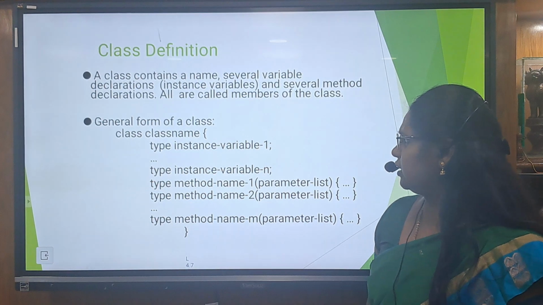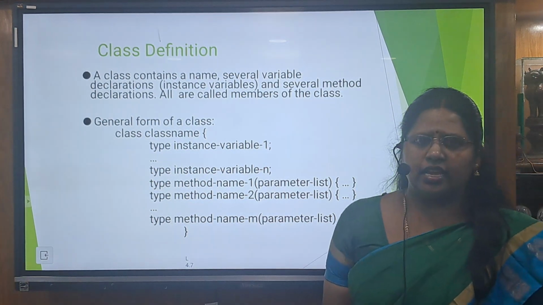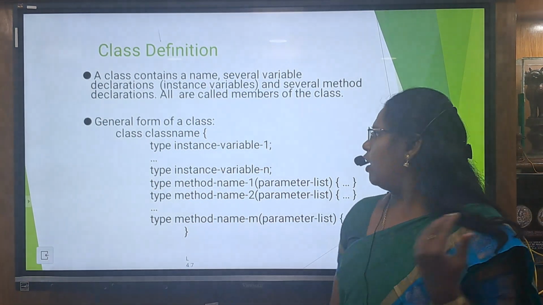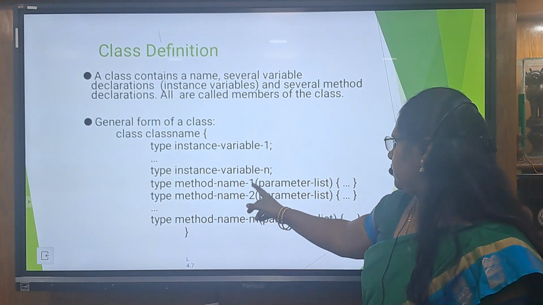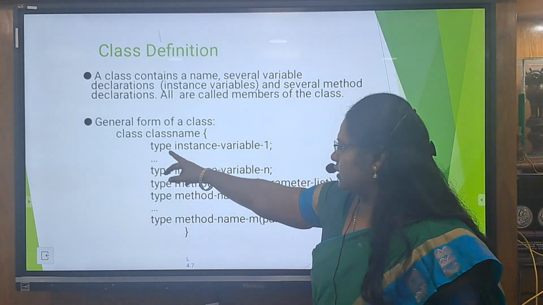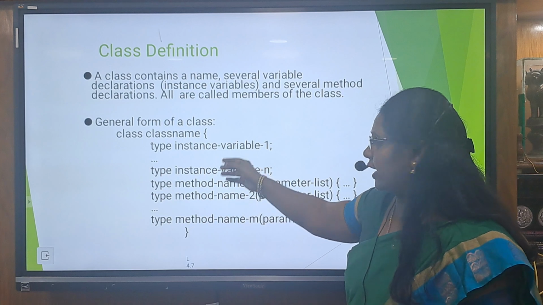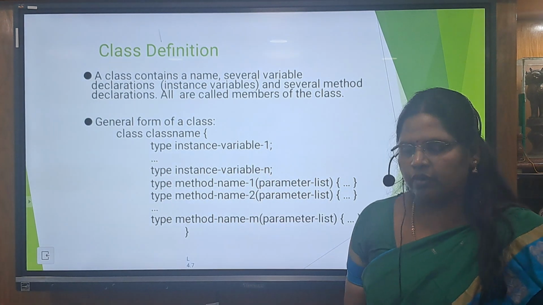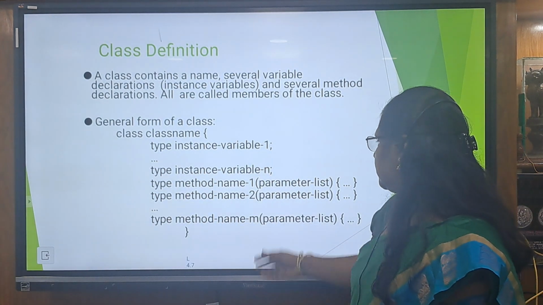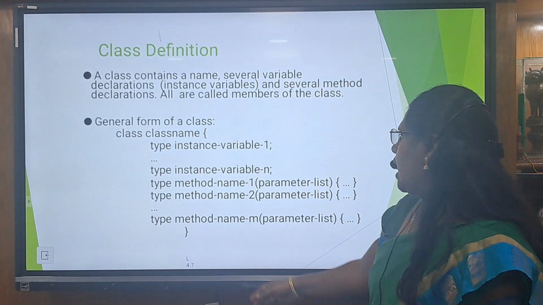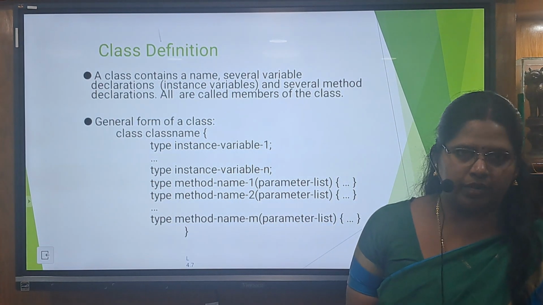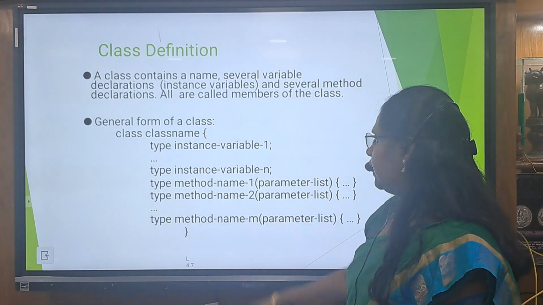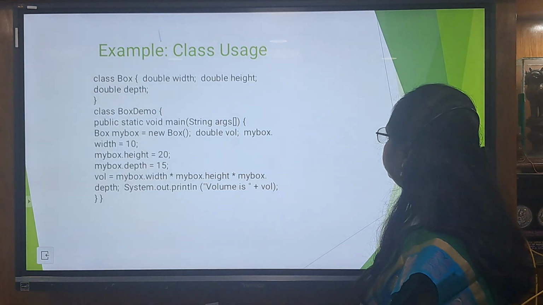And the class definition, this is a class defining method. How are we going to define a class? Class name, and these are the variables, these are the methods. The variables have a data type. We can define n number of variables, and there are also n number of methods. The method may have a returning data type, and some values can be taken as input parameters. This is the way of declaring classes in Java.